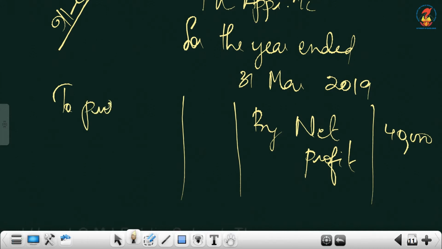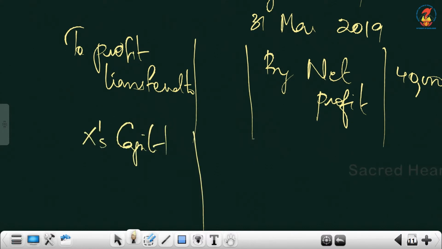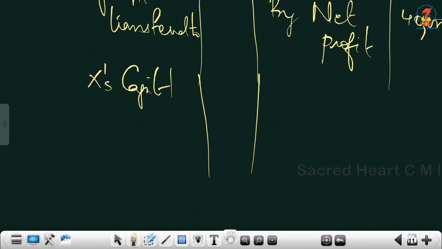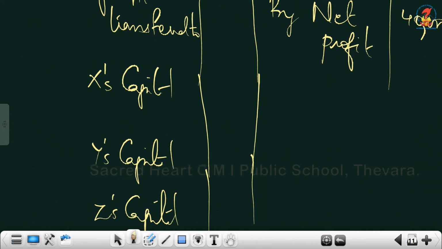So profit transferred to, it's not current account, right? Nothing is mentioned, so it's just capital account. Profit transferred to partners X, Y, Z. X's capital, leave one line and write Y's capital and Z's capital.